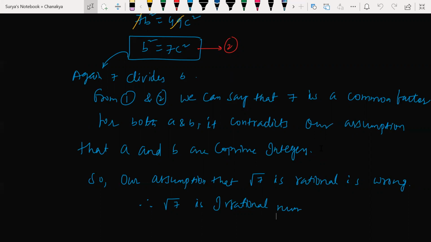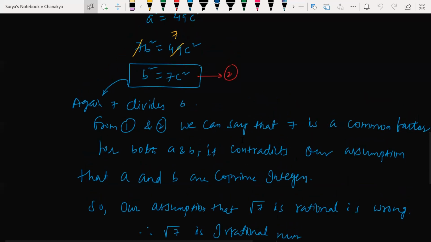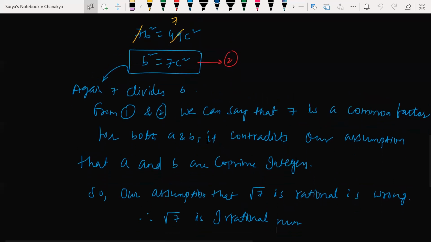But 7 is a common factor between both of them. So that means they are not co-primes, so they're not in the P by Q form. Here, 7 is a common factor for both A and B. It contradicts our assumption that A and B are co-prime integers. Now tell me, Mohit, you explain this.